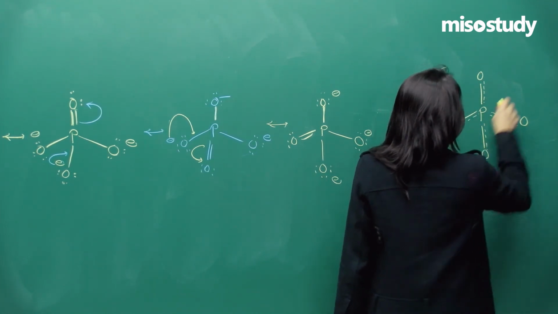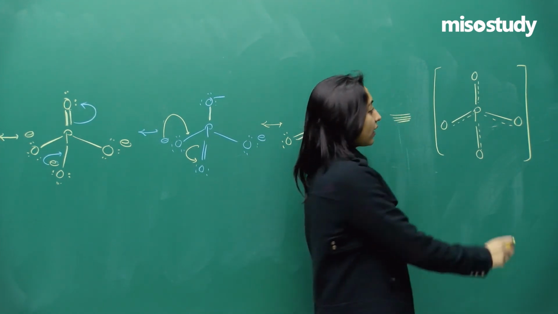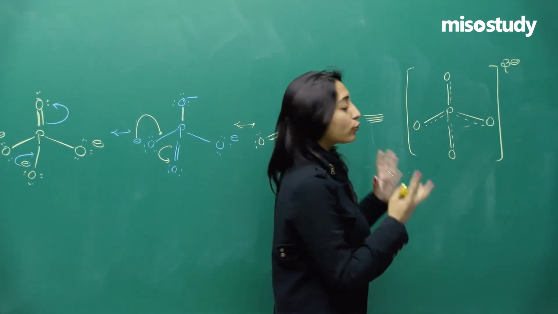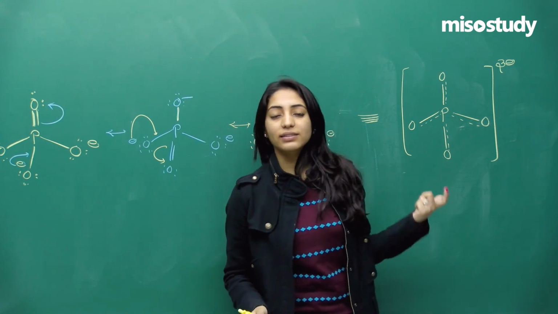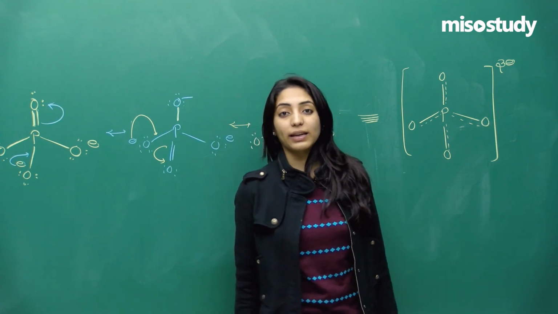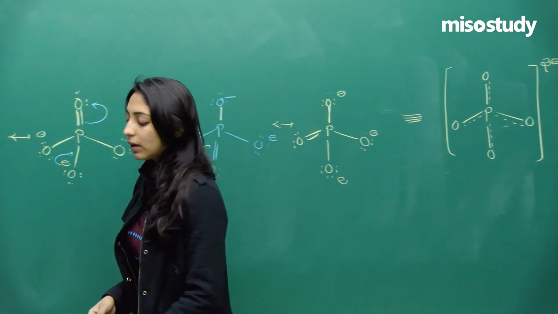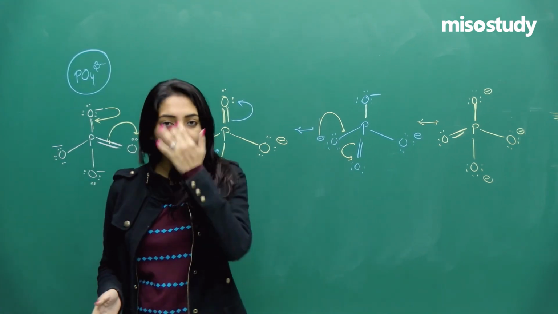And the 3 negative charges are not concentrated on any 3 of the oxygens, rather I'll say the 3 negative charges are continuously found throughout the molecule. So this is how you will draw the resonance hybrid for PO4 3 minus, okay? Whereas all these things that I have drawn are nothing but the canonical forms for this particular structure, okay?